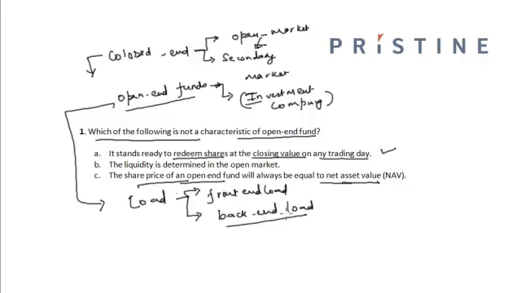Now all funds, regardless of whether they are load or no-load funds, will charge ongoing management fees on an annual basis. So apart from the front-end load and back-end load, it also consists of management fees.